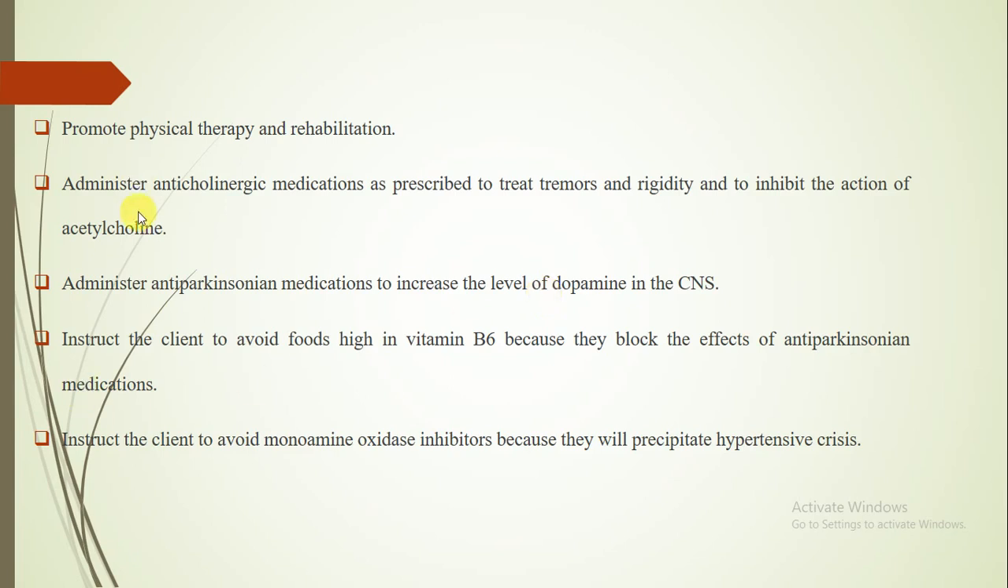You should also instruct the client to avoid foods high in vitamin B6 because they block the effect of anti-Parkinsonian medication. And you should instruct the client to avoid monoamine oxidase inhibitors because they will precipitate a hypertensive crisis.